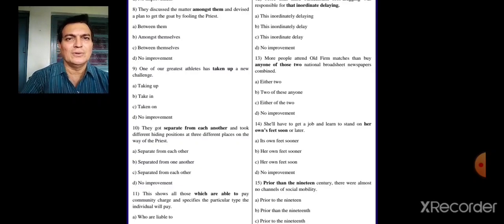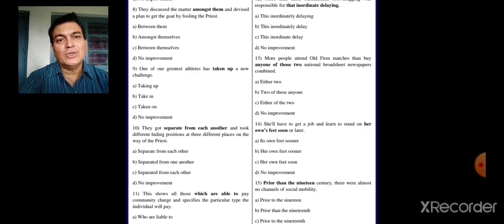Let's go to the ninth one. One of our greatest athletes has taken up a new challenge. Taking up, taking, taken on, no improvement. So what will be the right answer here? To take up a challenge, new challenge, or to take up a challenge. So that's the right phrase. So therefore, no improvement.